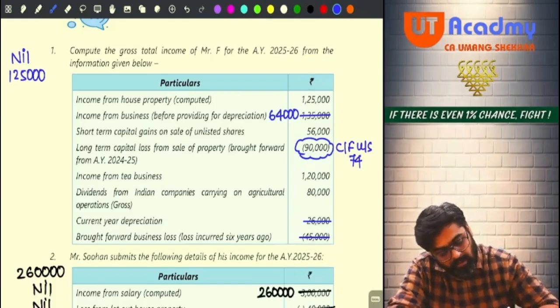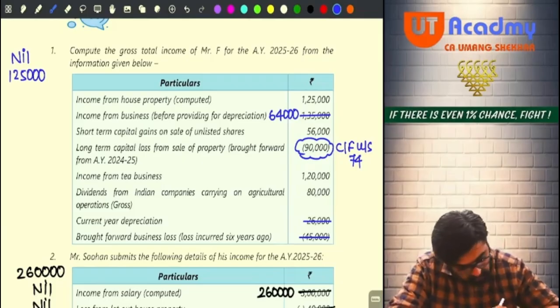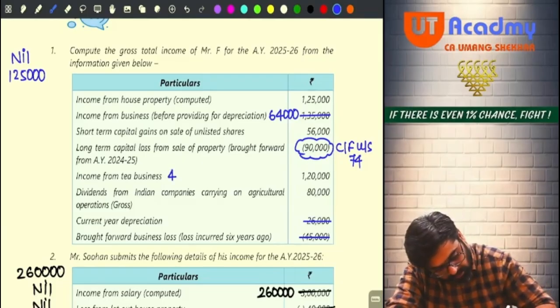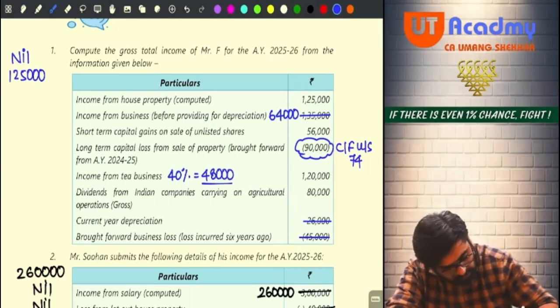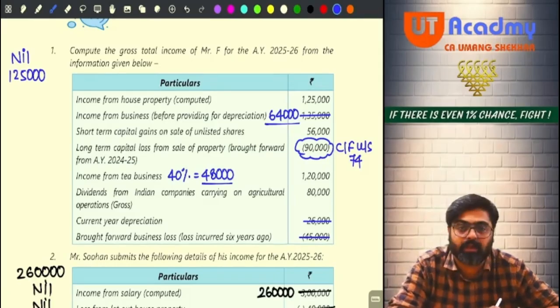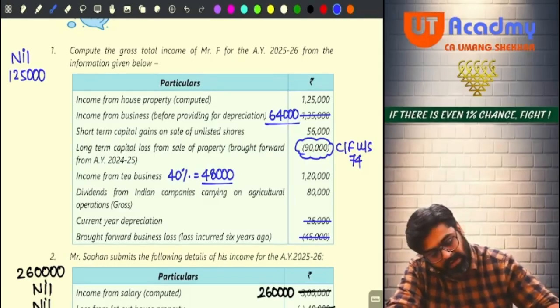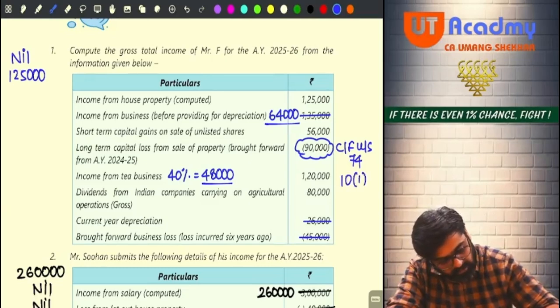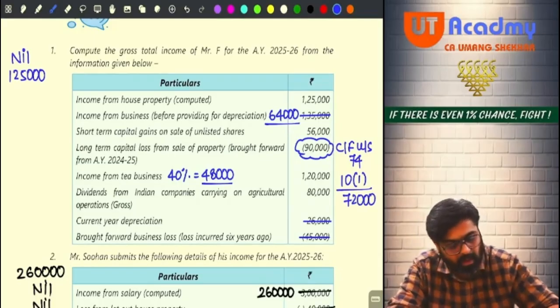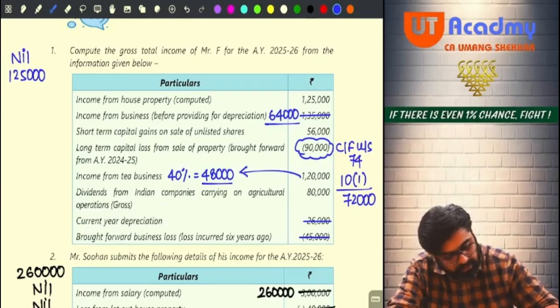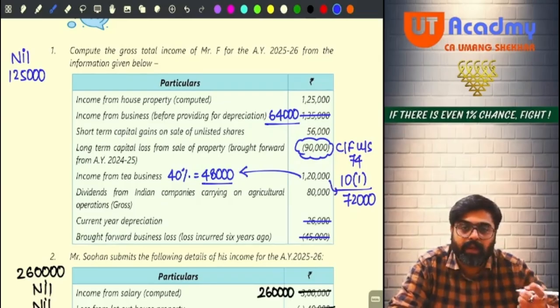Income from tea business. So your tea business will have 40% income, 40% business income. That was 48,000. So 48,000 is your business income and 64,000 is also your business income. Yes or no? And do you have agricultural income? Yes. How much agricultural income you are exempting under section 10(1)? It is sir 72,000 agricultural income you are exempting. So out of 1,20,000, this 48 you will tax and this 72 you will exempt.